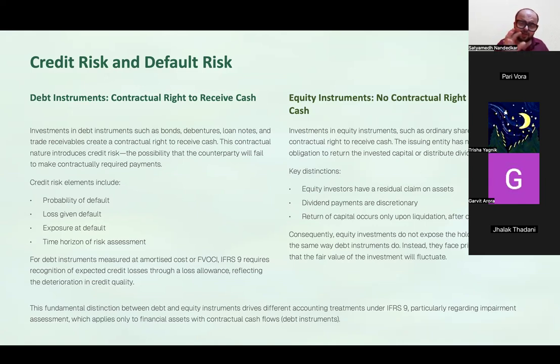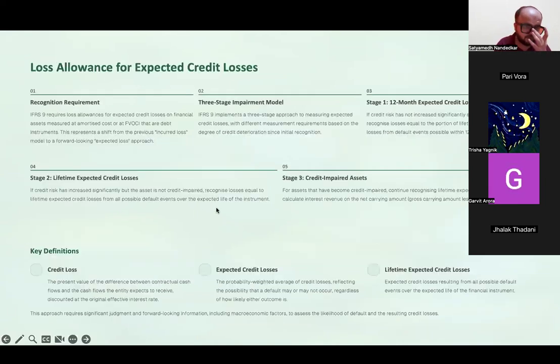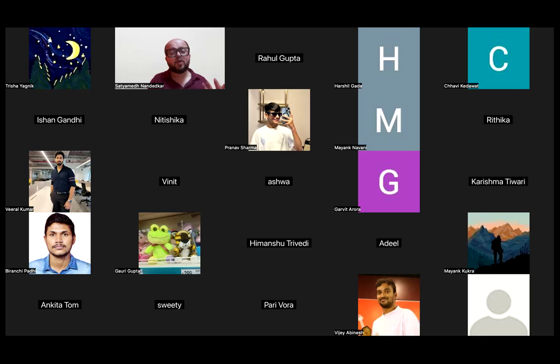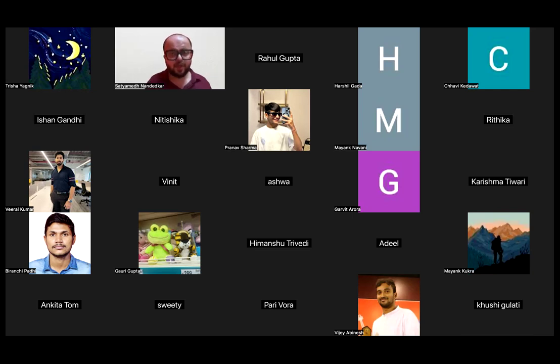For that, you will have to consider various aspects like what is the probability of default, if default happens how much money will be lost, what will be the exposure at that particular date. All of these points you will have to consider. And see, we follow the prudence principle. What does the prudence principle say?